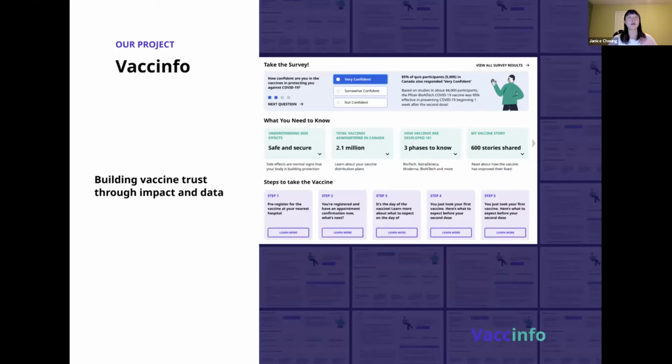So VaxInfo is a web-based application that actually enables trust building through the demonstration of impact and data. The web app also enables community building from users sharing stories about their own vaccination experience.